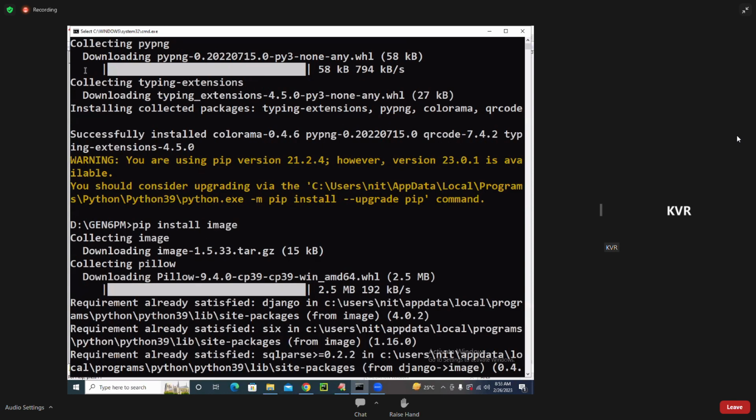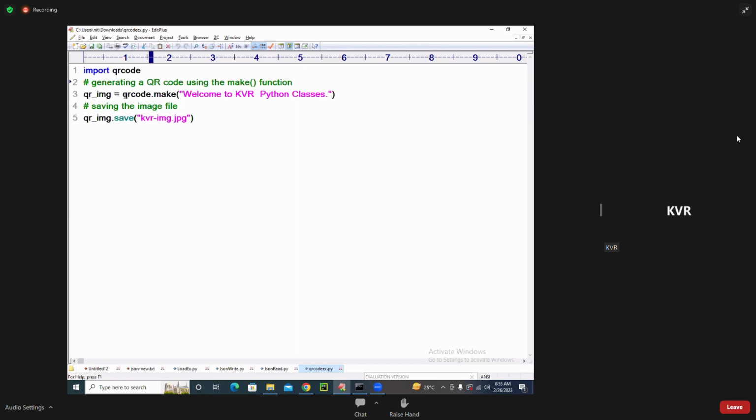How simple it is. Import qrcode. qrcode.make: you can understand qrcode is a module and make is the function. The message I want to encode is: welcome to KVR Python classes. After that, it returns a QR image, an object of image.